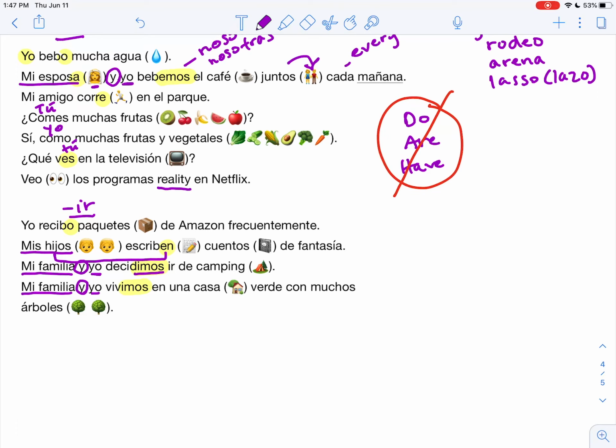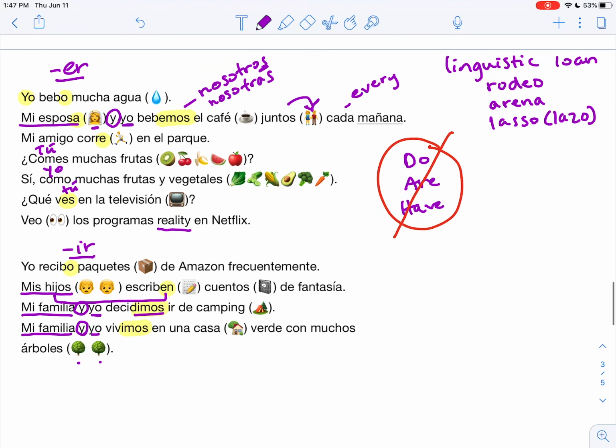Bueno, aquí tenemos dos árboles, un árbol, dos árboles. Tenemos 4 o 5 árboles en total en nuestra casa. Pues ya, son unos ejemplos.